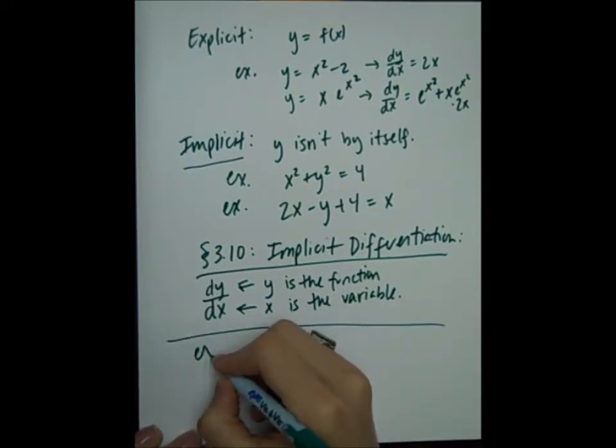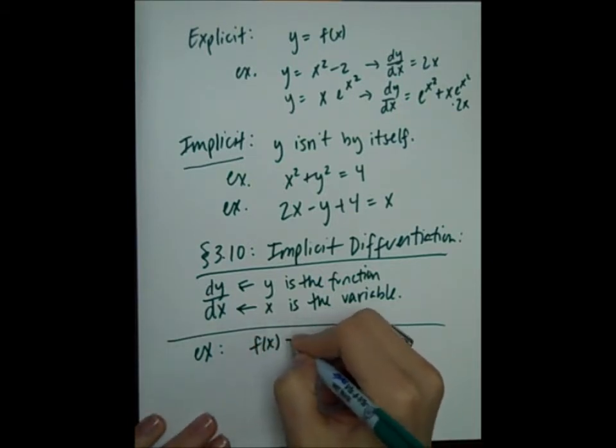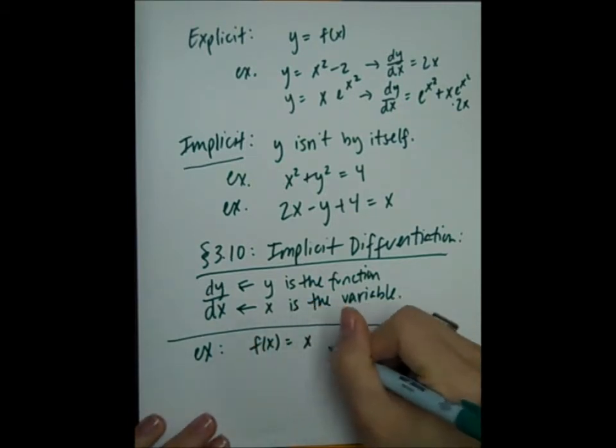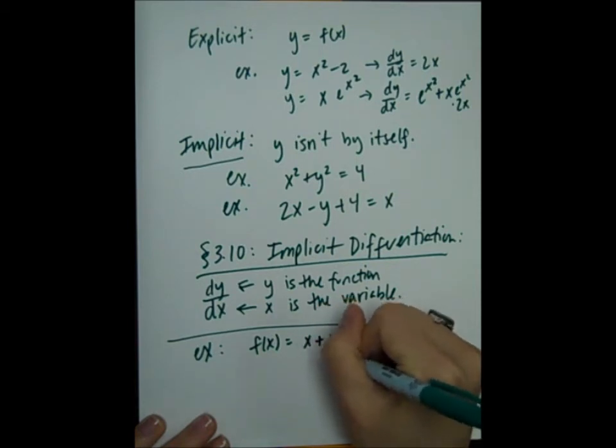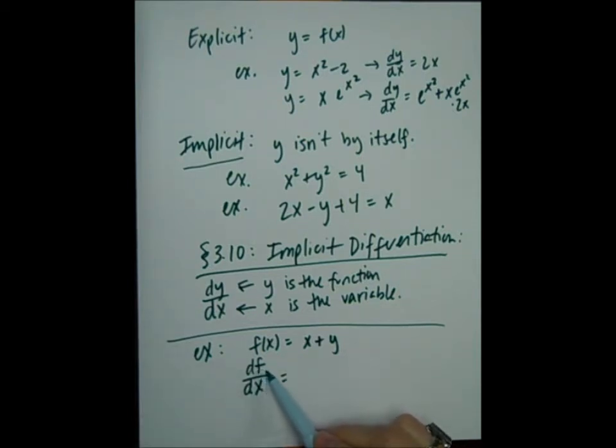So for example, consider the function f of x is x plus y. Now what is df/dx? This means take the derivative of this function where x is considered the variable.